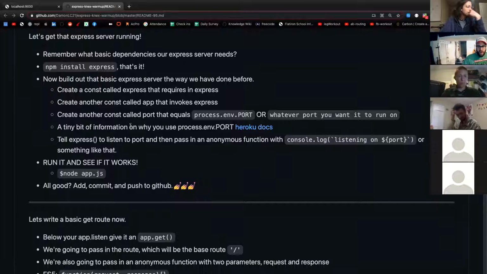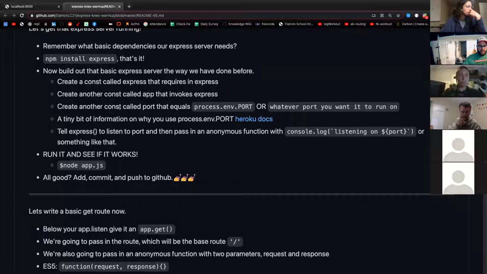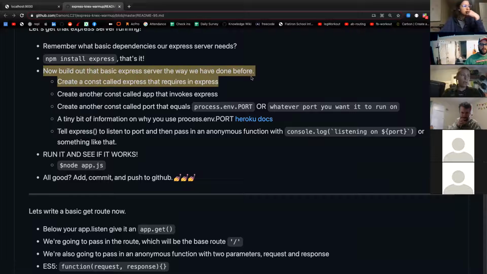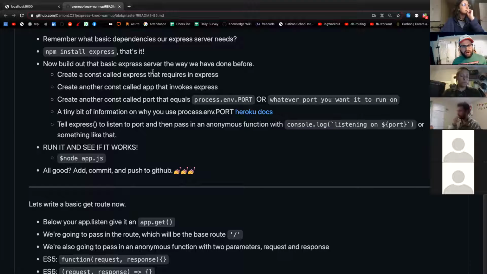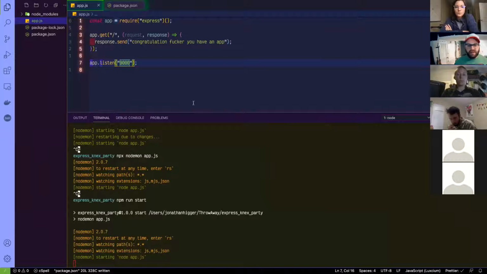So, let's see. Build out the basic Express server the way we have done before. Create another const app that invokes Express. Oh, okay. This is an interesting thing. Is anyone confused by what this process.env.port is? If you learn nothing else from this lesson, I'm going to teach you environment variables, and they're phenomenal once you kind of know what they are.